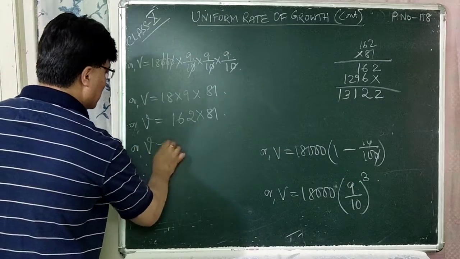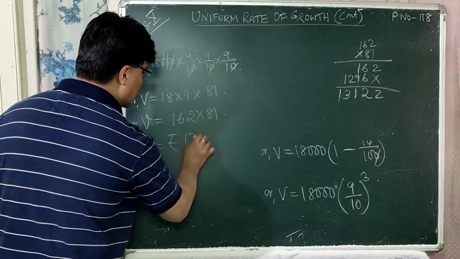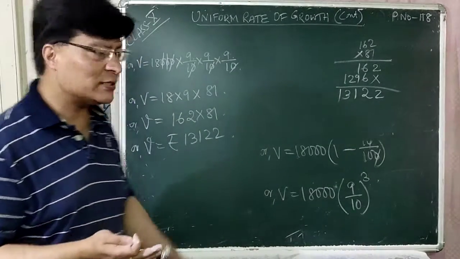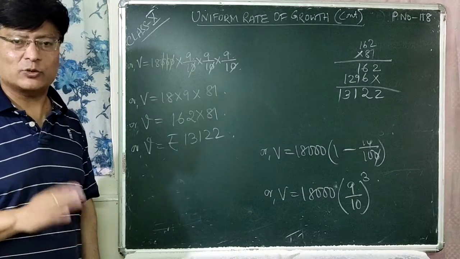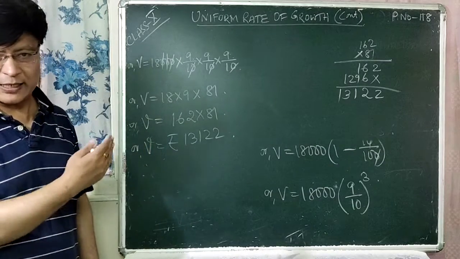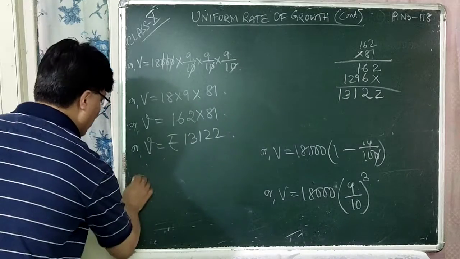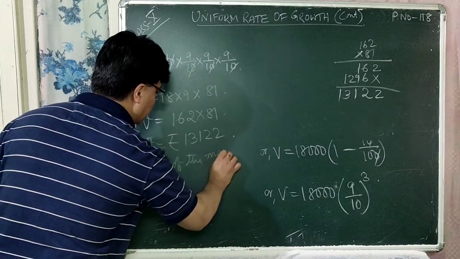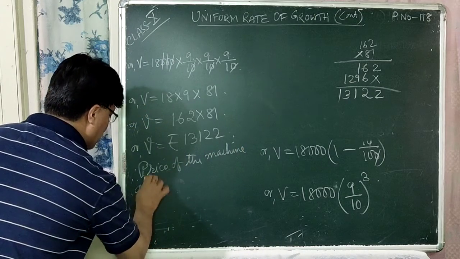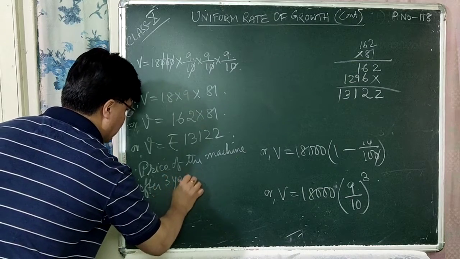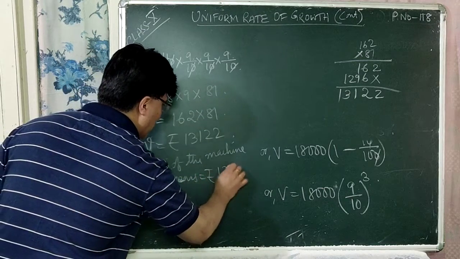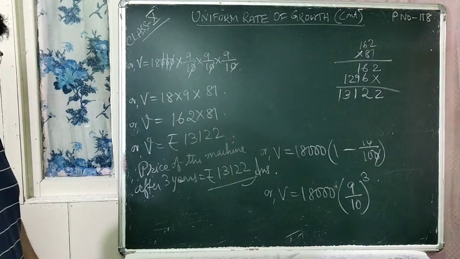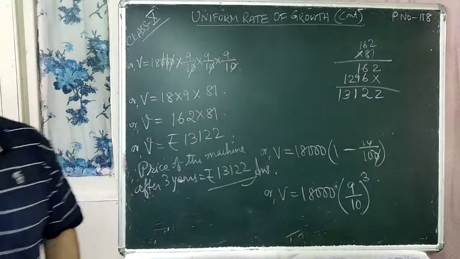Or V is equal to, this is rupees, how much is that? 13,122. What is the price of the machine after 3 years? It is rupees 13,122. So the price of the machine is decreasing, isn't it? So therefore price of the machine after 3 years is equal to rupees 13,122. So this is the final answer. Is it clear now? So you can copy it, we'll do the next question now.